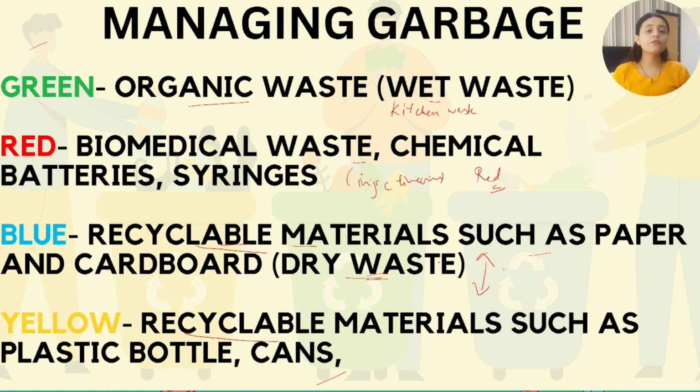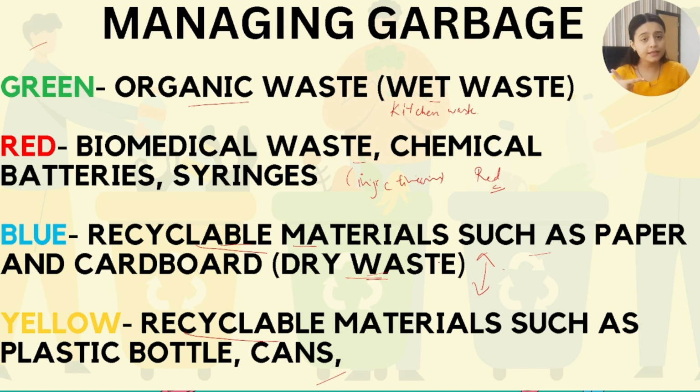So we have studied about the four different colored dustbins which help in managing our garbage properly and efficiently. We have studied about the green dustbin in which we are going to put the organic waste such as the kitchen waste, most probably known as the wet waste. So for wet waste, the green dustbin.